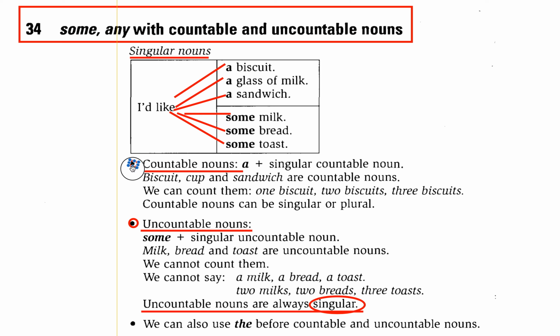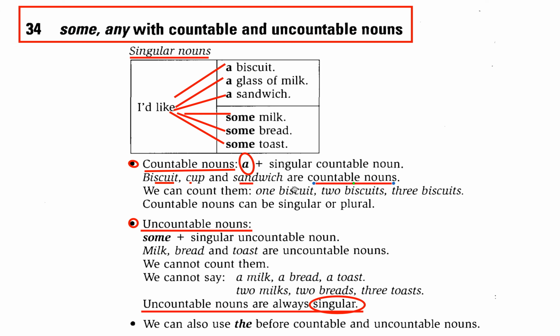Let's see this point: countable nouns. What is a countable noun? You see here, a plus a singular countable noun, like this. A glass, it means a plus a singular countable noun. So what does this mean? Glass, cup, and sandwich are countable nouns.